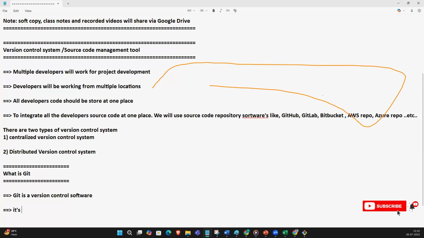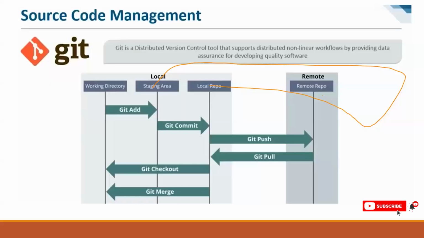And it's a distributed version control system. It is not centralized. Now you understood, right? Git is a distributed version control system.